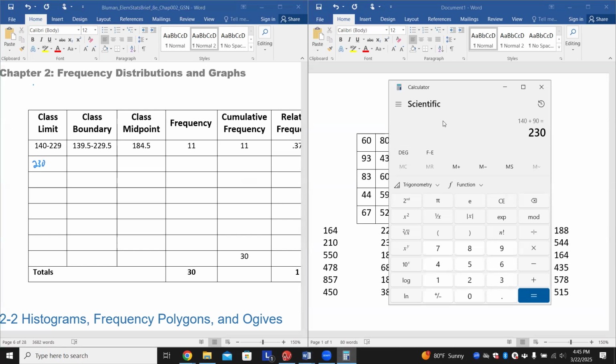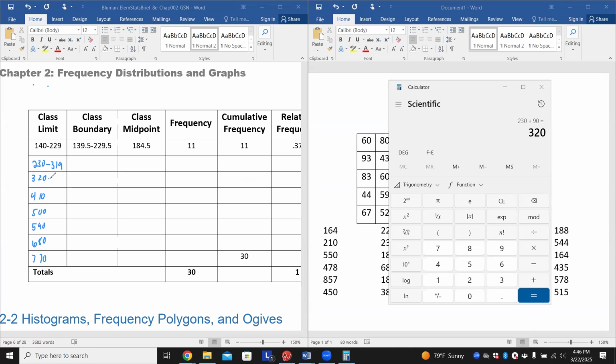you can almost see a pattern here, but you would then get 320. And then this would be 410. Then this would be 500. Then this would be 590. And then this would be 680. And then this would be 770. And then from there, that means that this would be